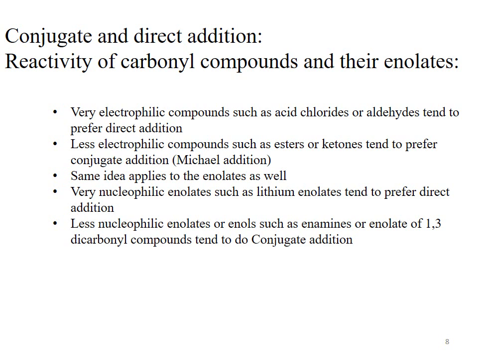These lithium enolates are more nucleophilic. If our substrate is a lithium enolate, it gives the direct addition product. It means if our nucleophilic species is more nucleophilic, it will attack at the carbonyl carbon of the electrophilic species, not at the beta carbon.